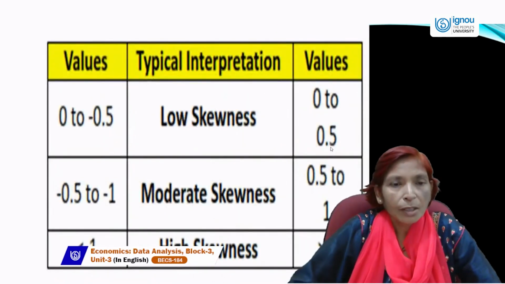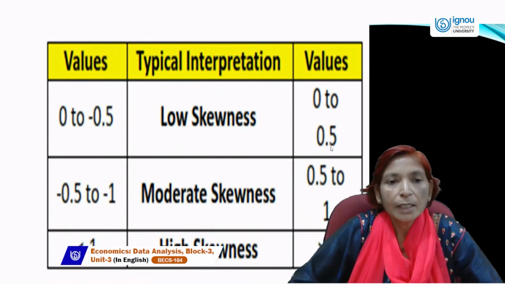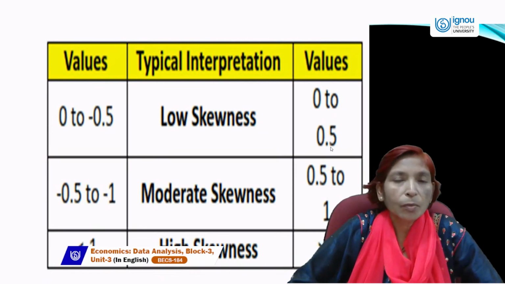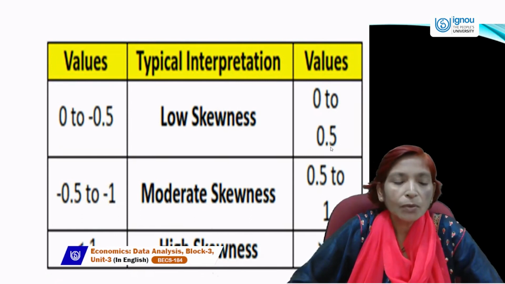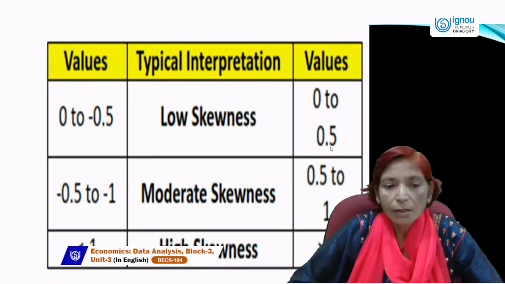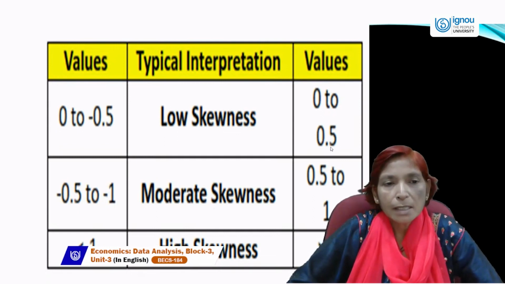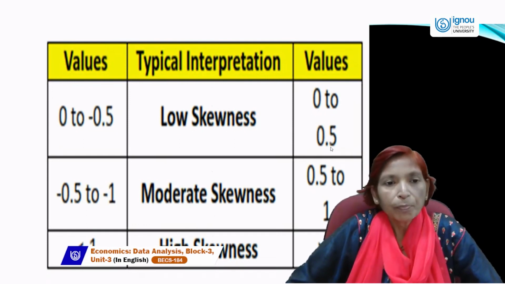If the skewness value lies between 0 and 0.5, that is called low skewness. It may be positive or negative. If the value lies between 0.5 and 1, that is called moderate skewness. And if the value is greater than 1 or less than minus 1, that is called high skewness. So skewness may be higher or lower. It depends upon the value you find using the formula of skewness, which I will tell you in the next slide.